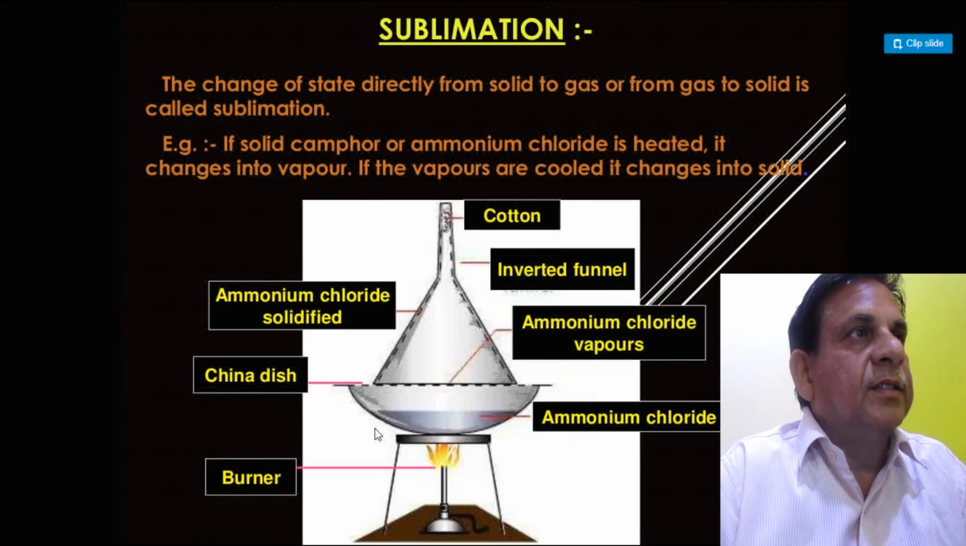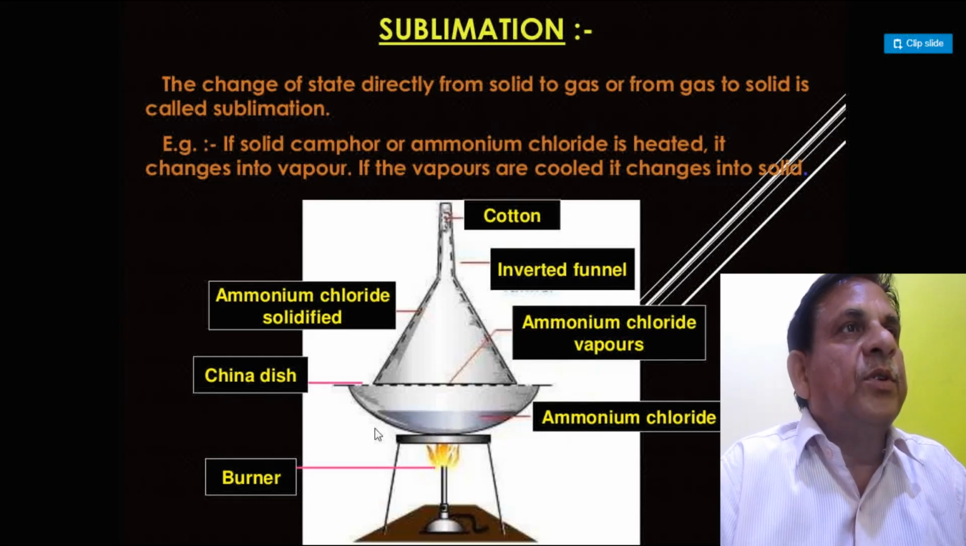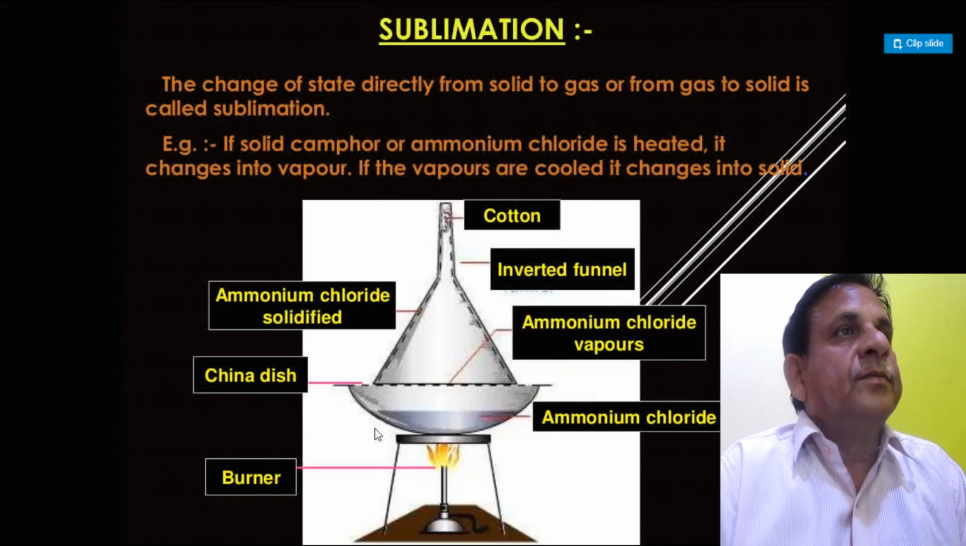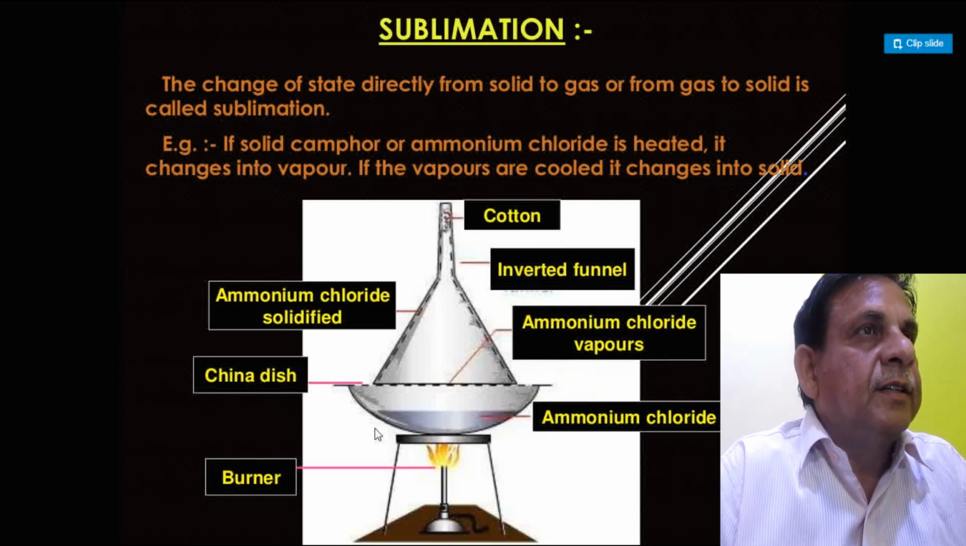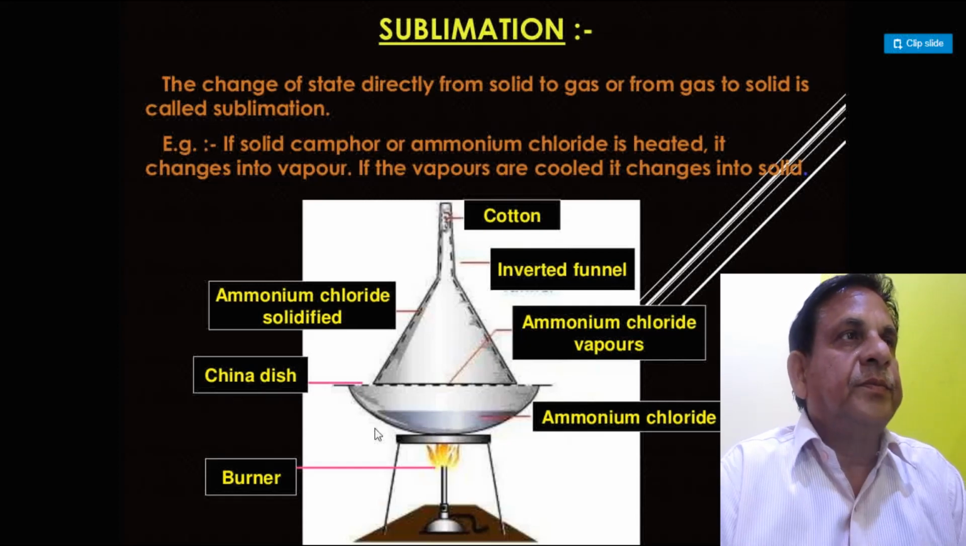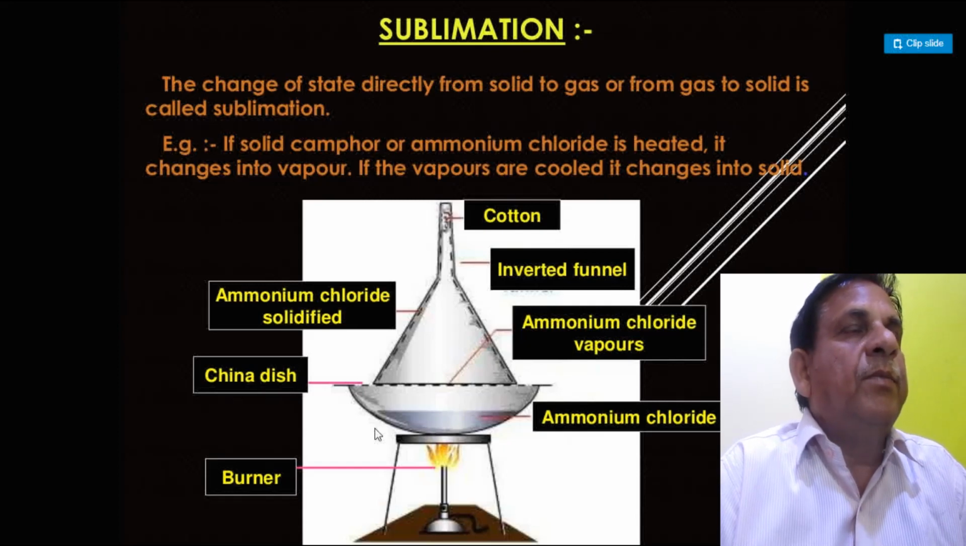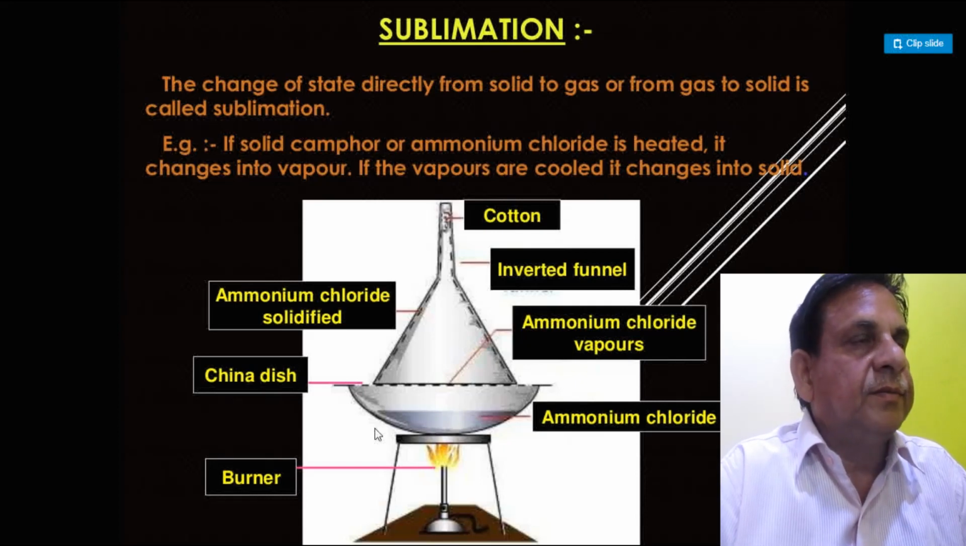Some solids like camphor and ammonium chloride, when heated, change into gaseous form. If the vapor of these substances is cooled, it changes into its solid form. Now see the diagram of sublimation.